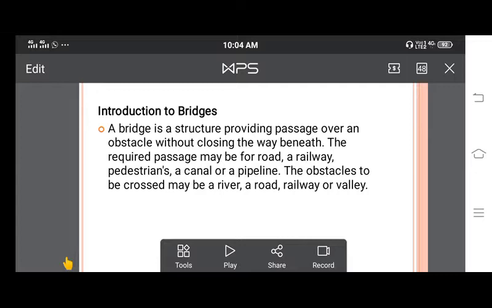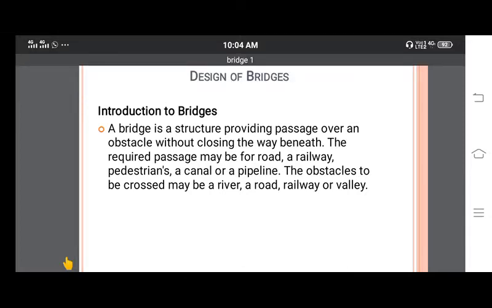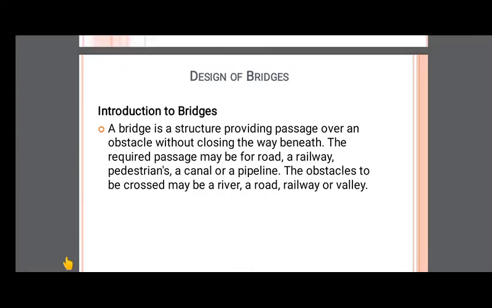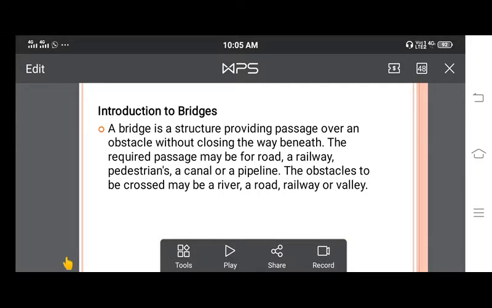Bridges are not only for human beings, but also for the transportation of water through canals. In some situations the canals need to be carried across, and for that passage of the canal we need to provide bridges, and also for the supply of liquid materials through pipelines. The obstacles to be crossed may be a river, road, railway or a valley. The best example here is a railway overbridge, where the obstacle is the railway.